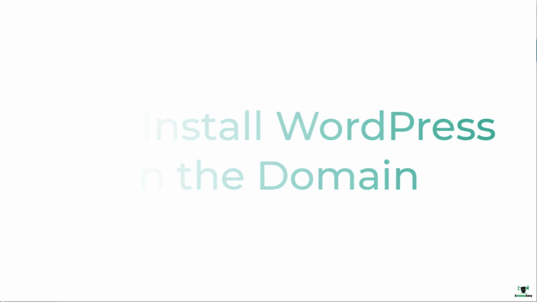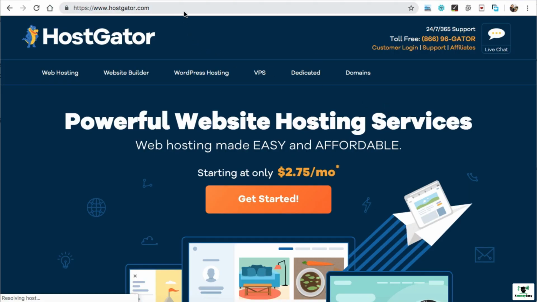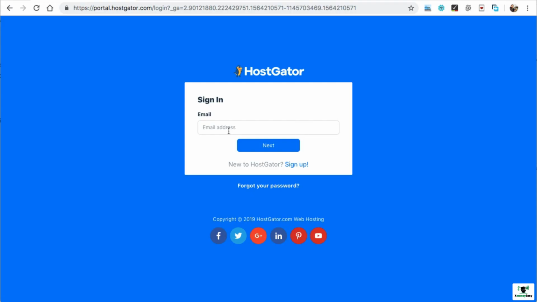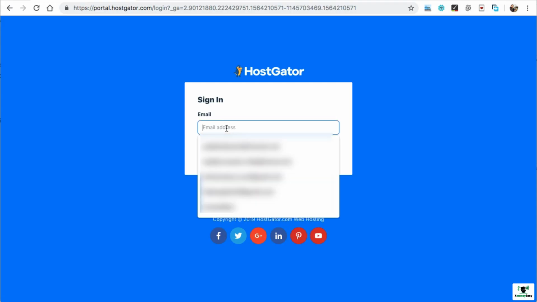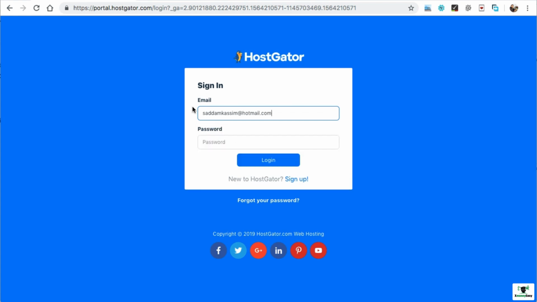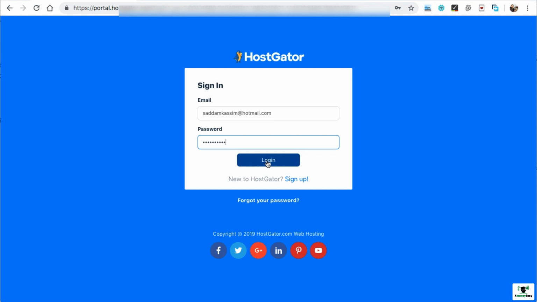So in order to install WordPress, go to hostgator.com. And here we can see customer login. Just click on it. Now you need to log into the portal. So just click on portal login. Now enter your email address that you had used during the sign up process. Now you need to enter the password that you had created in the previous lecture. At last, click on login.